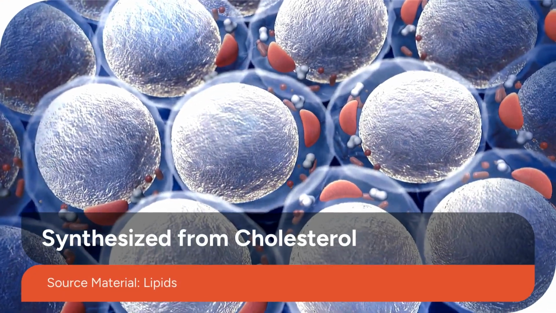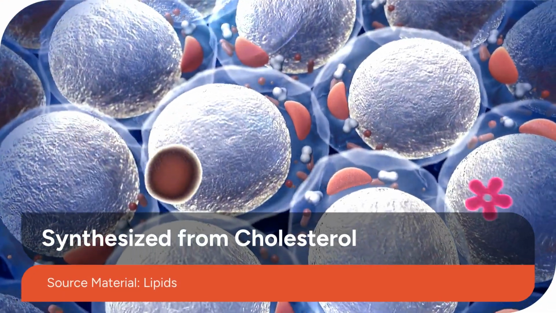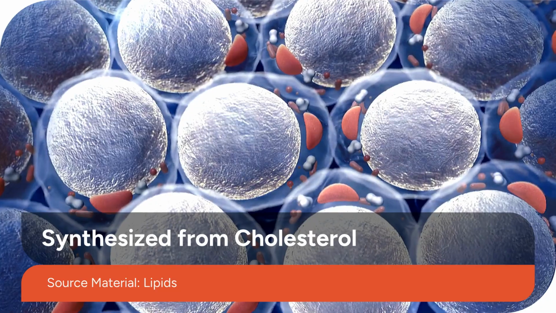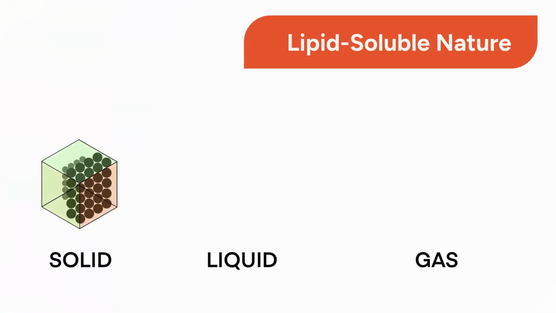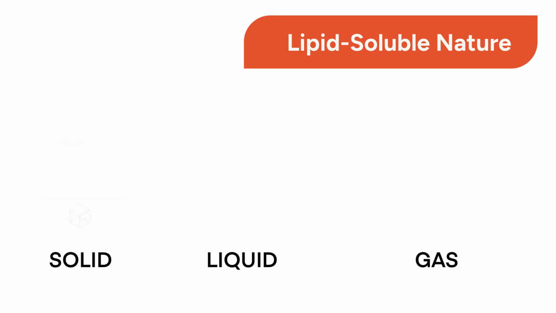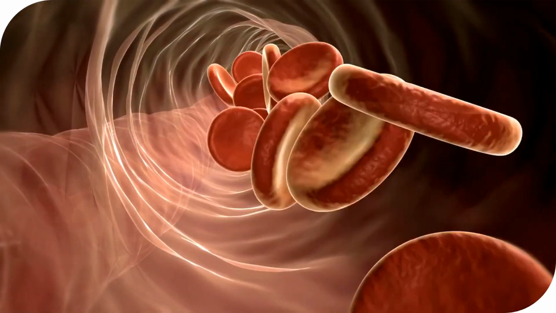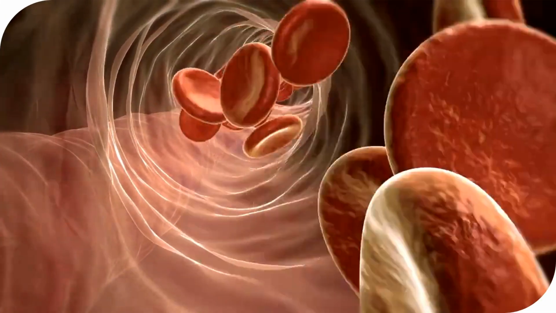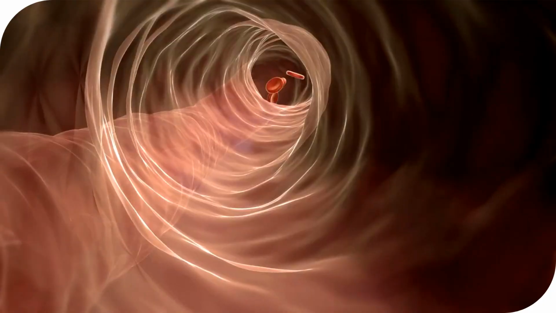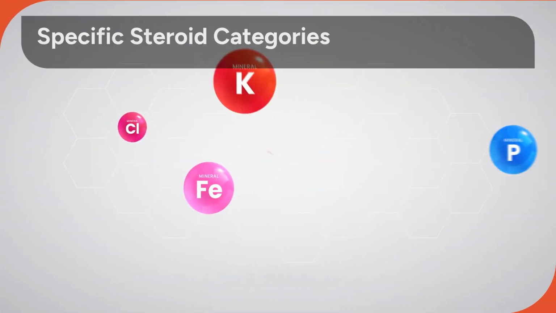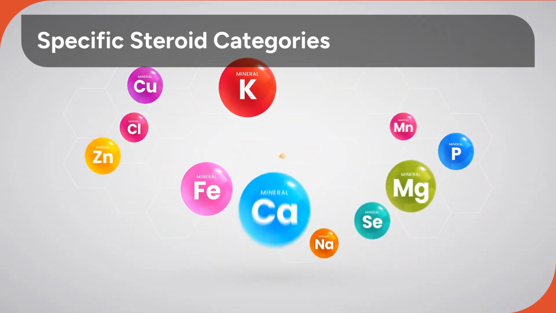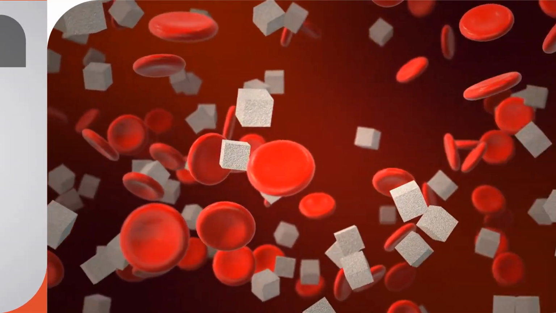All steroid hormones are lipids, meaning they are synthesized directly from cholesterol, which is their common precursor. They are lipophilic, or lipid-soluble, and consequently, they are poorly soluble in water. Because they cannot dissolve directly in the watery blood plasma, steroid hormones circulate throughout the body, bound to specific carrier proteins. Steroids are divided into several functional categories, each with distinct roles.